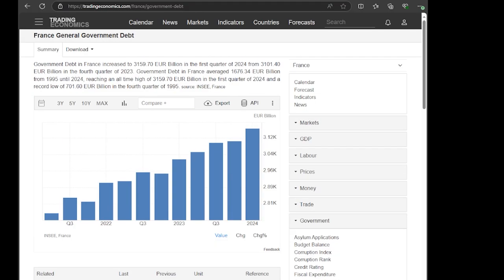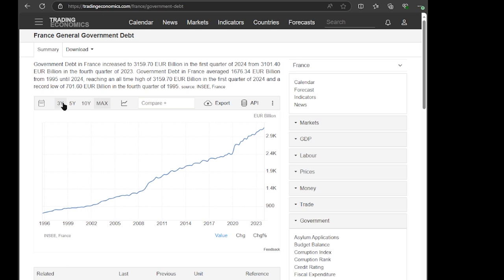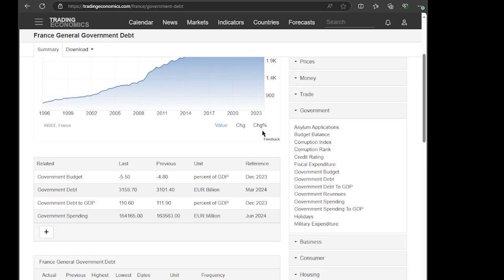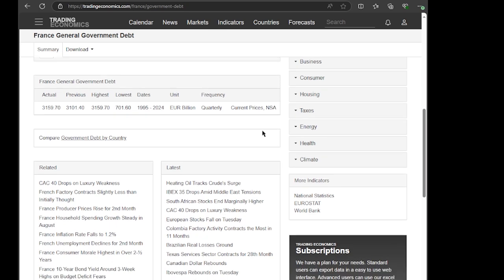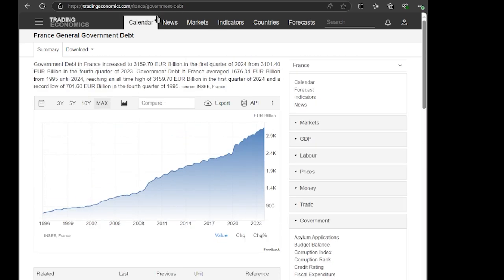A couple different websites. We have tradingeconomics.com, and we can see we have a chart right here, and we click this drop down arrow. You can see that we have a line chart, we have a bar chart, and this goes all the way back from 1996 to 2023, and this is, as you can see, in billions, 3.1 euro billion. You can scroll down, you have a little bit more information, but this is pretty much self-explanatory.